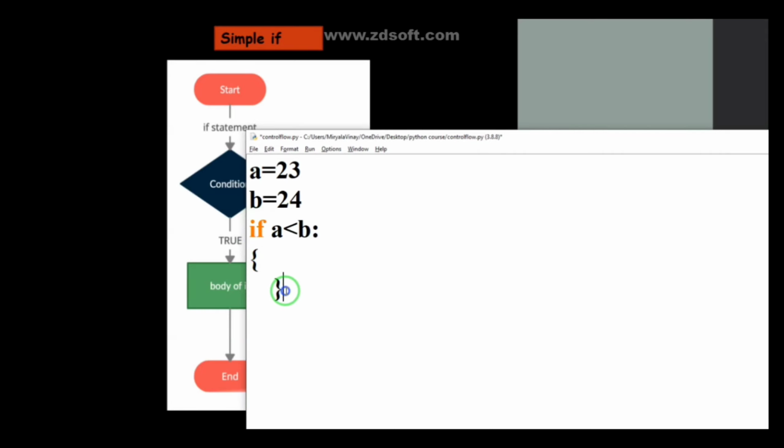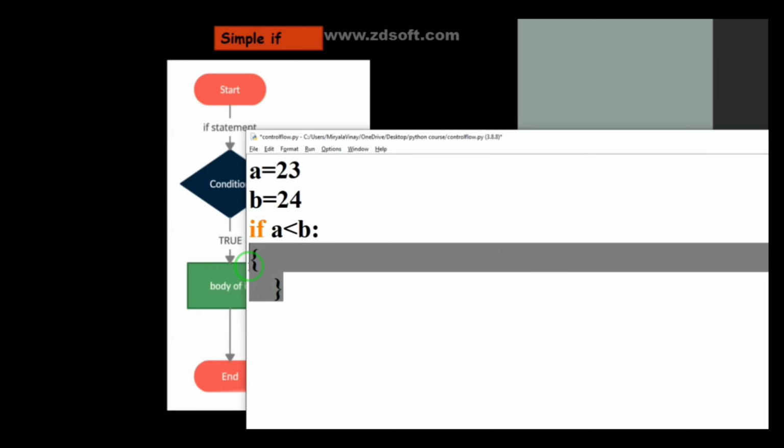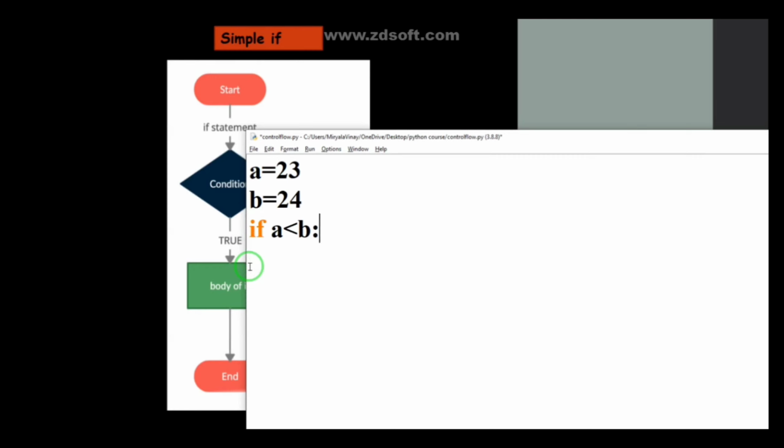In Python we do not use curly braces or parentheses; we simply use indentation. So automatically when I hit enter, the cursor is placed after some white space, and whatever you write there will be considered part of the if statement only.